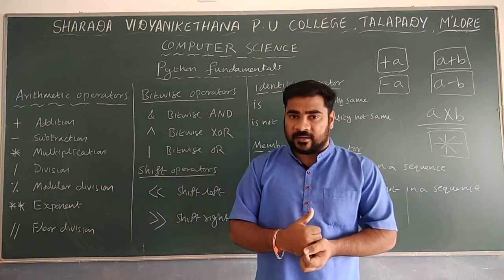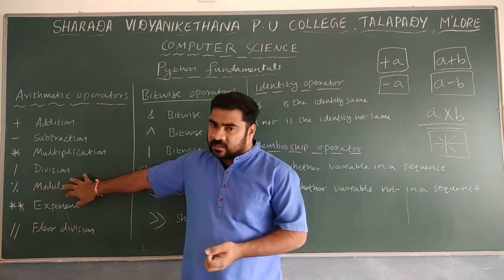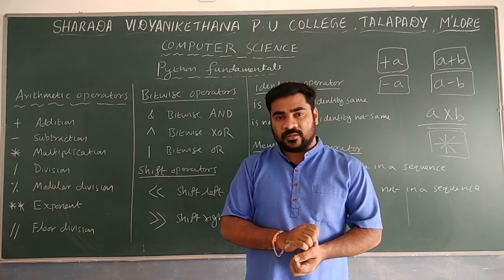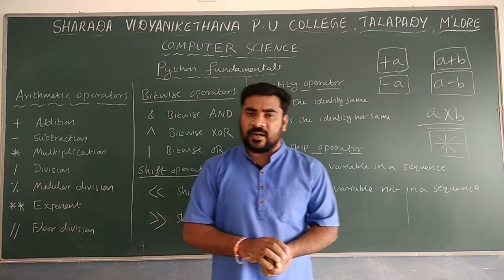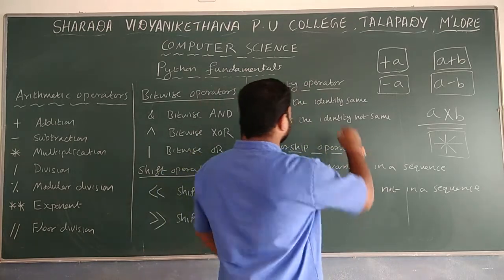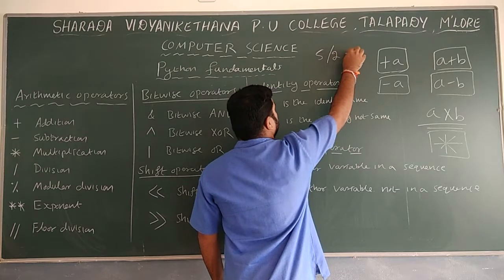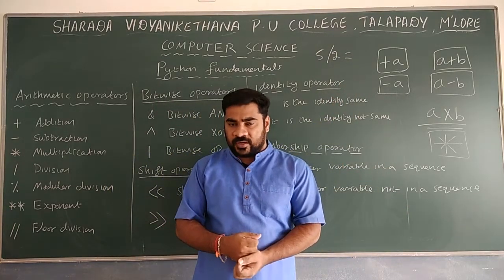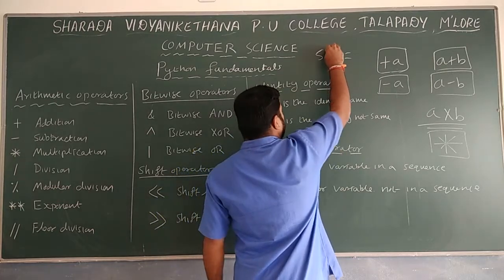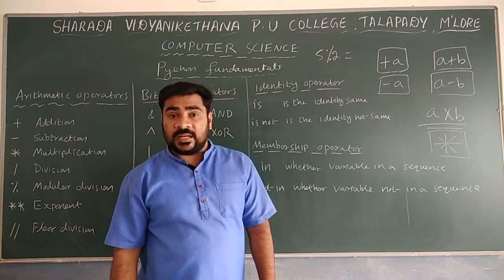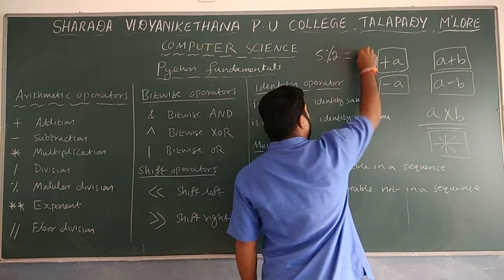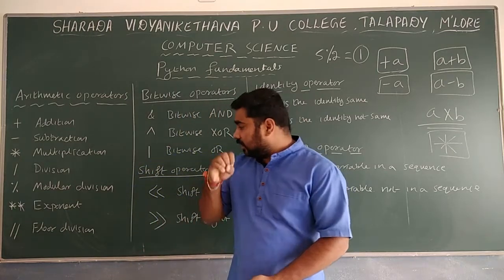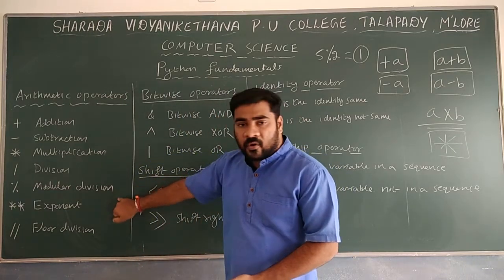If you want to get only the remainder, you perform modular division. Remember, with modular division we store only the modulus value, that is the remainder. So for example, if you are going to find 5 by 2, normally we get 2.5. But if you use modular division here, the answer is 1, because the remainder is 1. That remainder can be stored by using modular division.